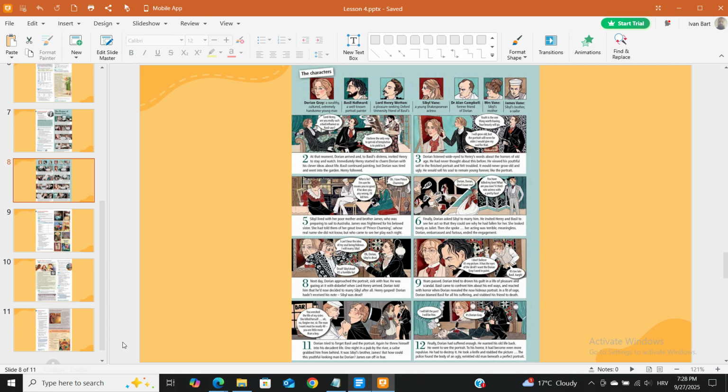At that moment, Dorian arrived and, to Basil's distress, Henry invited him to stay and watch. Dorian listened wide-eyed to Henry's words about the horrors of old age. Immediately Henry started to charm Dorian with his clever ideas about life. Basil continued painting, but Dorian was tired and went into the garden. Henry followed.